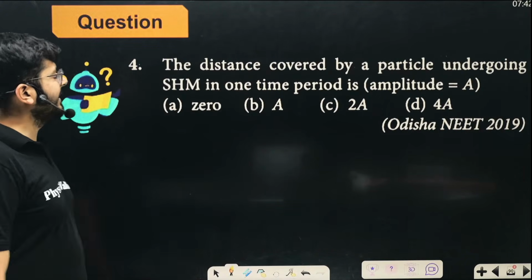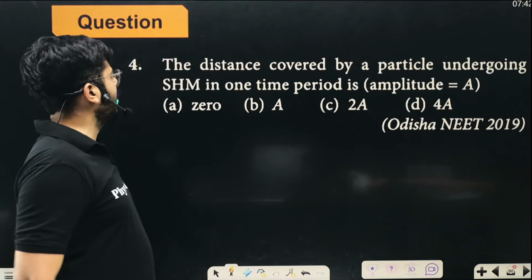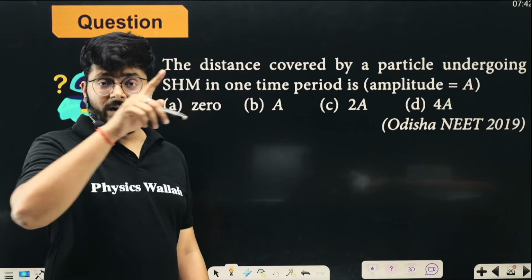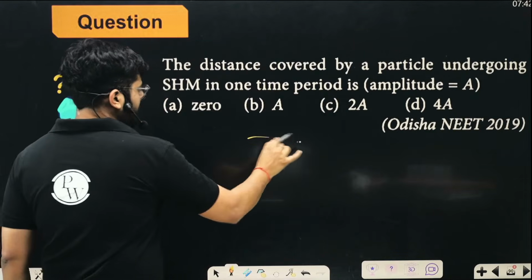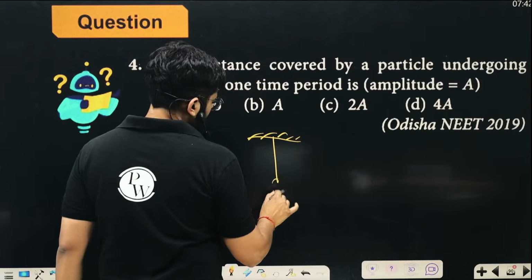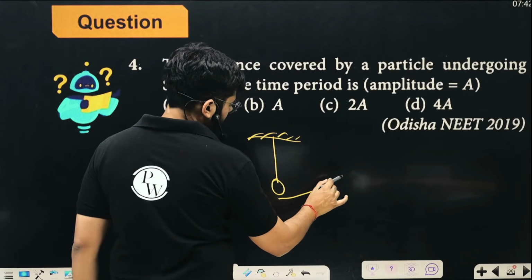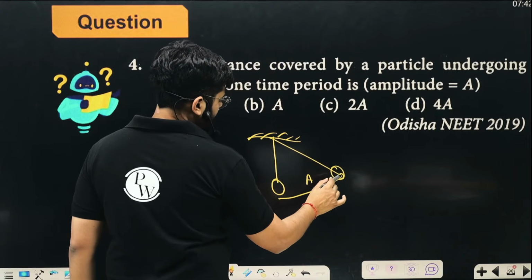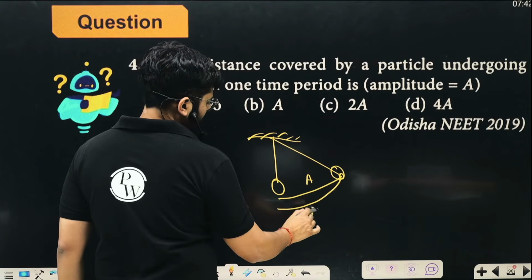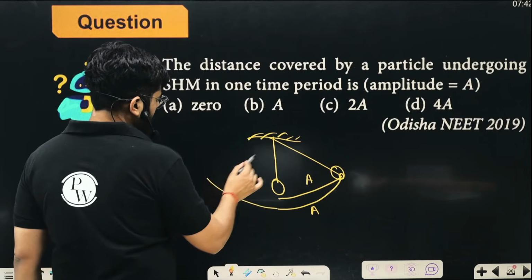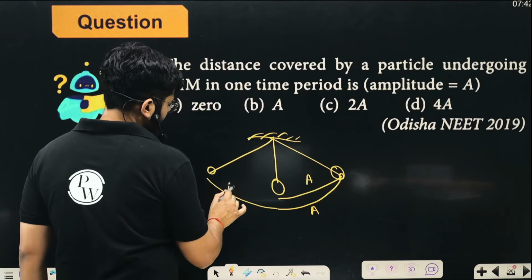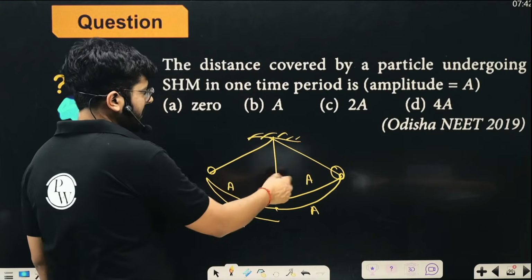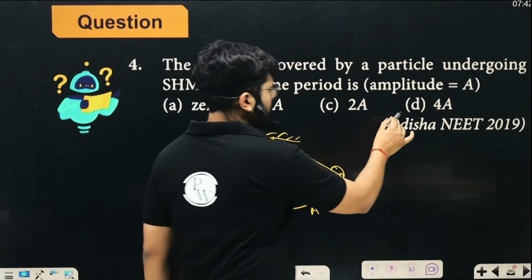So over here we have it, the distance covered by a particle undergoing SHM in one time period is, so that is distance covered in one time period, right? So you see, in one time period the particle will go here, the displacement covered is equal to amplitude for the maximum displacement, right? It is going to come back, so it will again cover A. It is going to go to the other side, again it will cover A, and again it will come back, so it will cover A again. So 4 times A it is going to cover in one full oscillation.